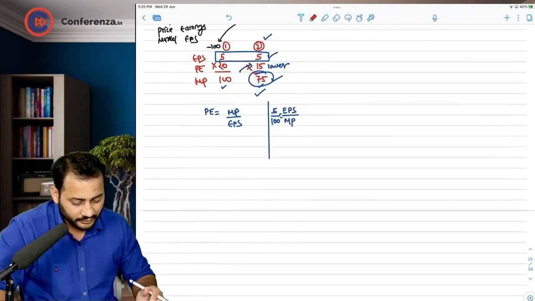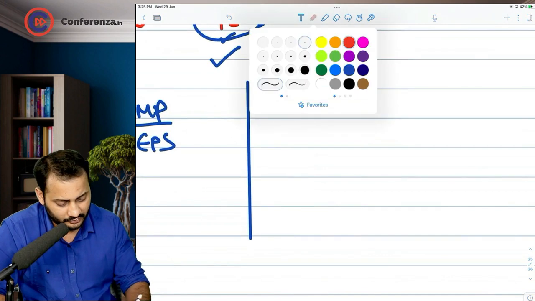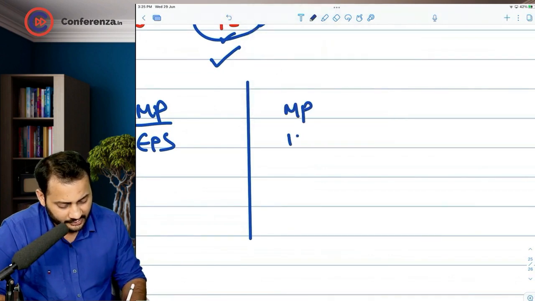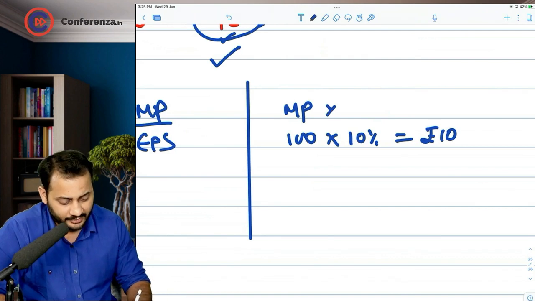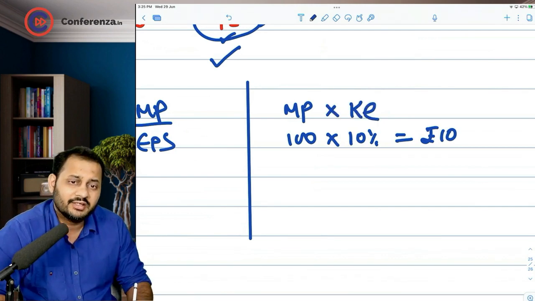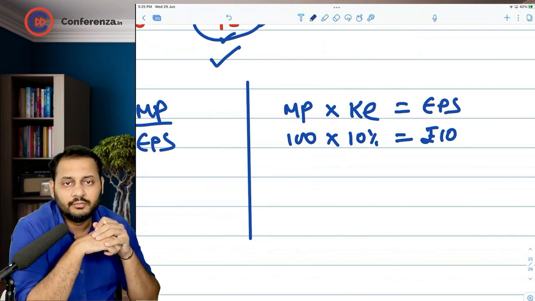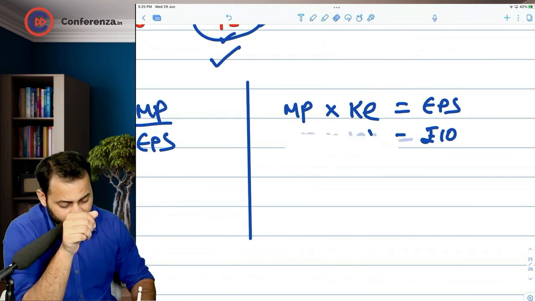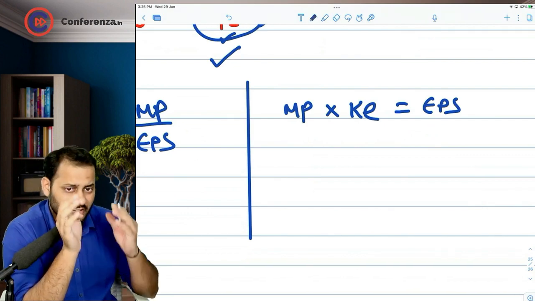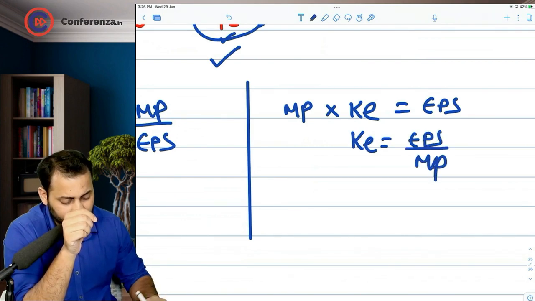So, can I say it like this? Just have a look at this. If I am investing 100 rupees and I want 10% on that, then the earning should be 10 rupees. Am I right? So market price multiplied by cost of equity, the required rate of return, should be equal to earning per share. Right, sir? Conceptually, this is right. Then I will just remove this part. What we are going to do, we will transfer the market price to the other side. It will look like this, EPS divided by market price.